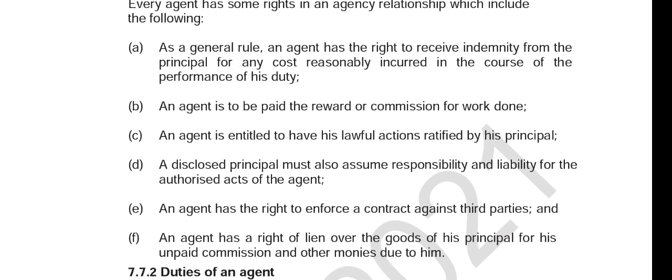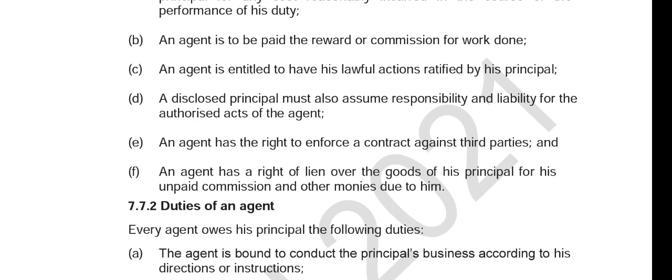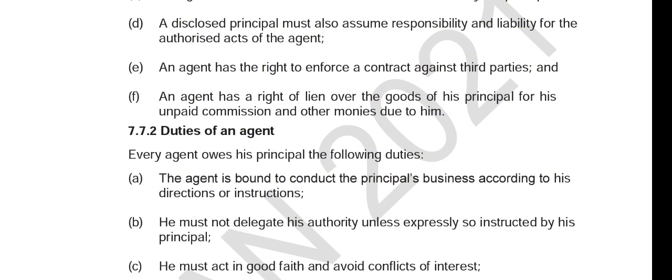A disclosed principal must also assume responsibility and liability for the authorized acts of the agent. An agent has the right to enforce a contract against third parties. An agent has the right of lien over the goods of his principal for his unpaid commission and other monies due to him. Right? So I'm going to read out the duties of an agent too.